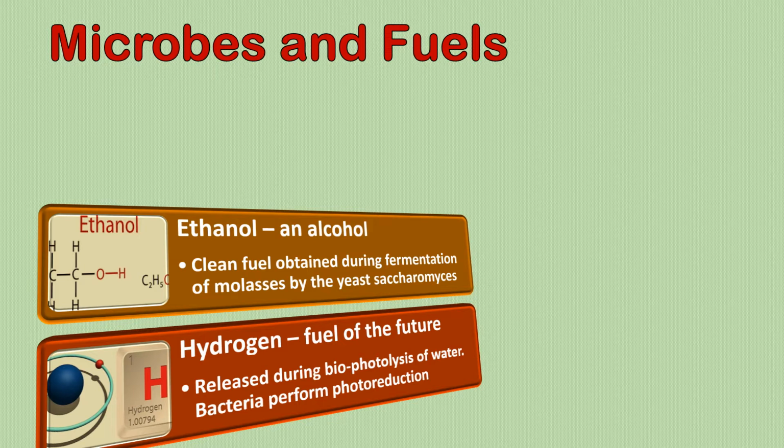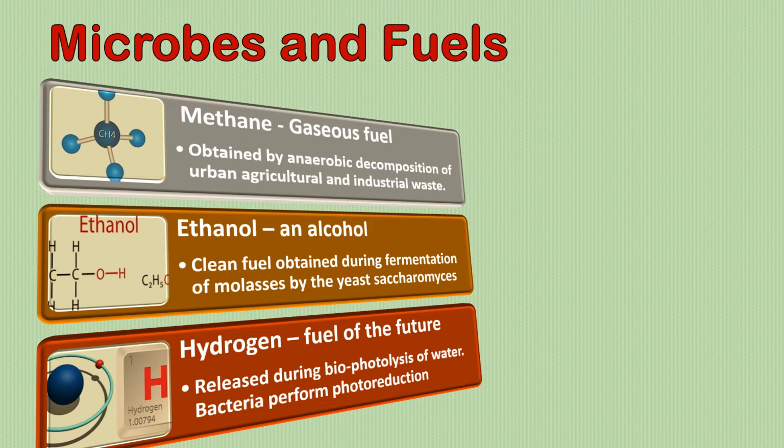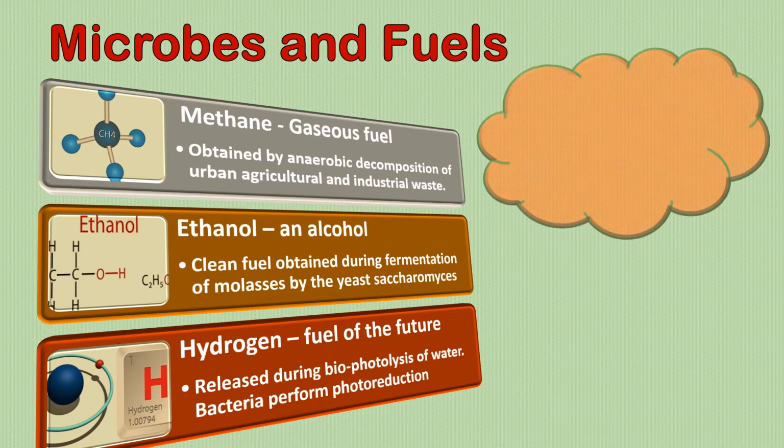Molecular formula C2H5OH. The third one, methane, a gaseous fuel obtained by anaerobic decomposition of urban, agricultural and industrial waste. Formula of methane CH4, and methane is got by decomposition of city, urban, agricultural, industrial waste in an anaerobic manner. That means without oxygen.